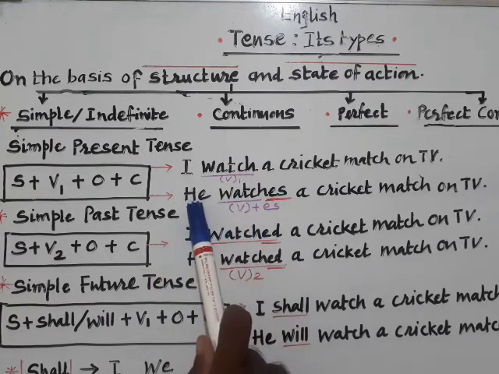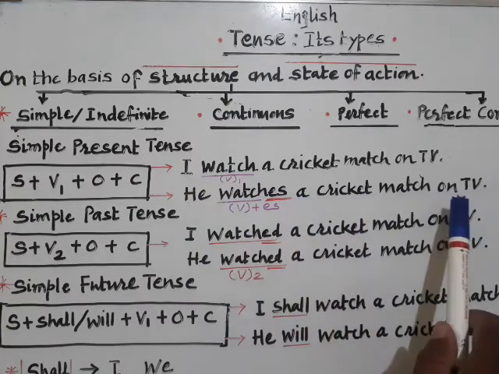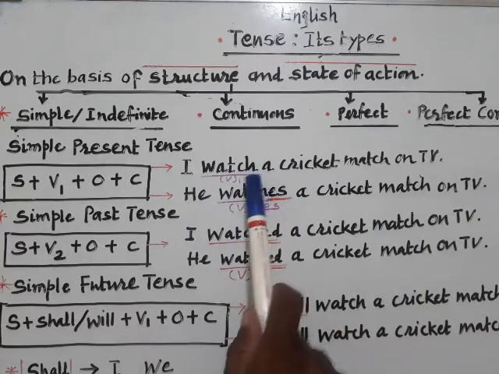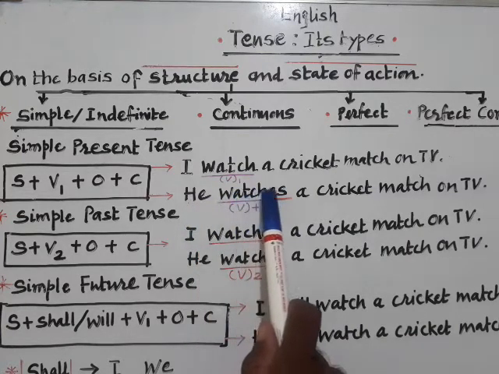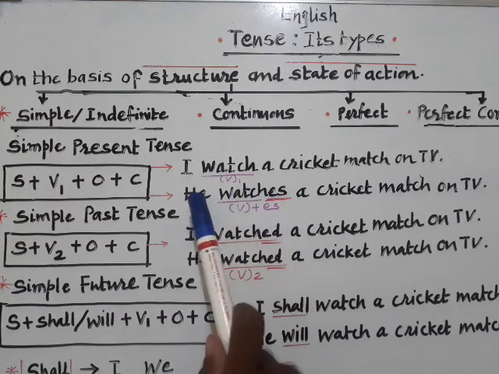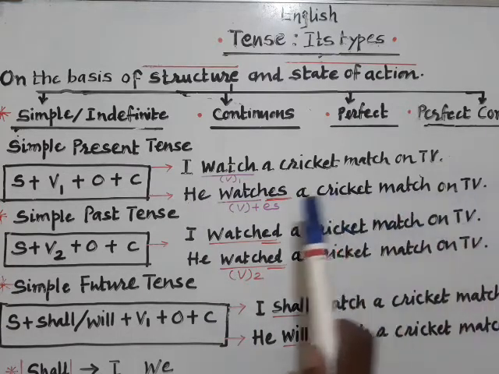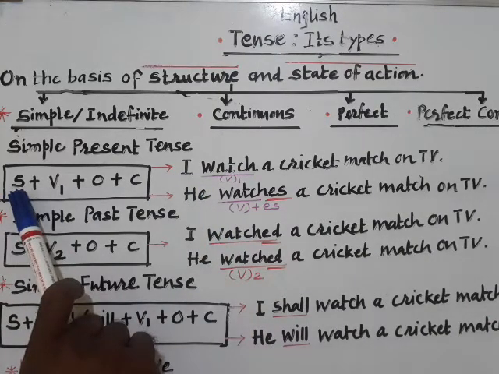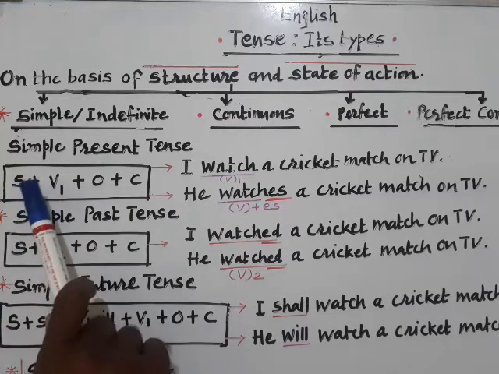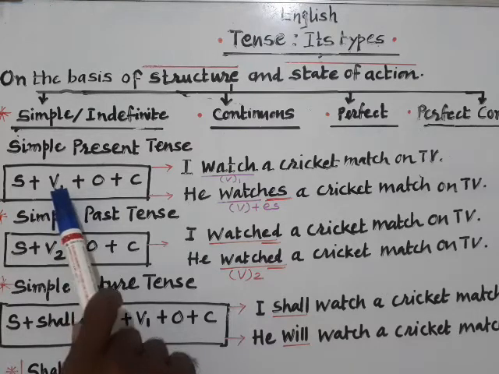As we see here, the subject is he. He watches a cricket match on TV. I watch, but if the subject is he or even any boy's name or girl's name, at that time we have to add S or ES to its spelling. Rajesh watches a cricket match on TV. So this way you have to always focus on only two elements of the structure, that is subject and afterwards your verb must be there in first form, that is present form.